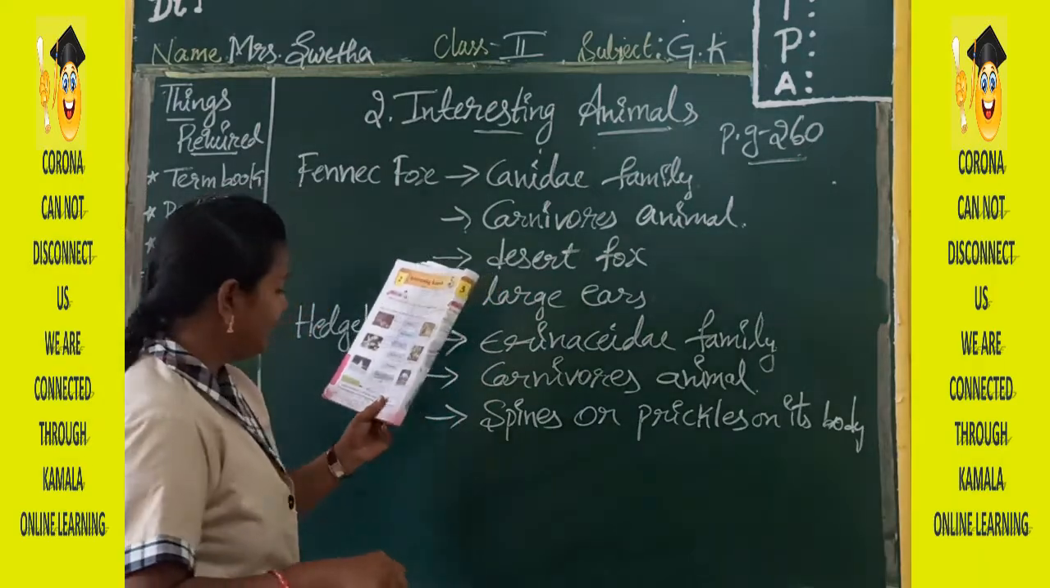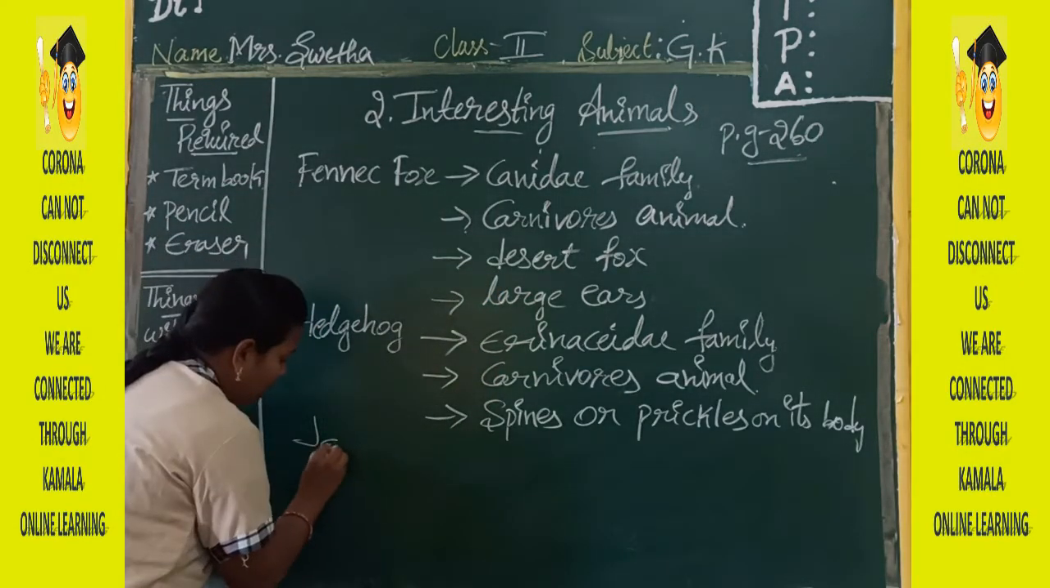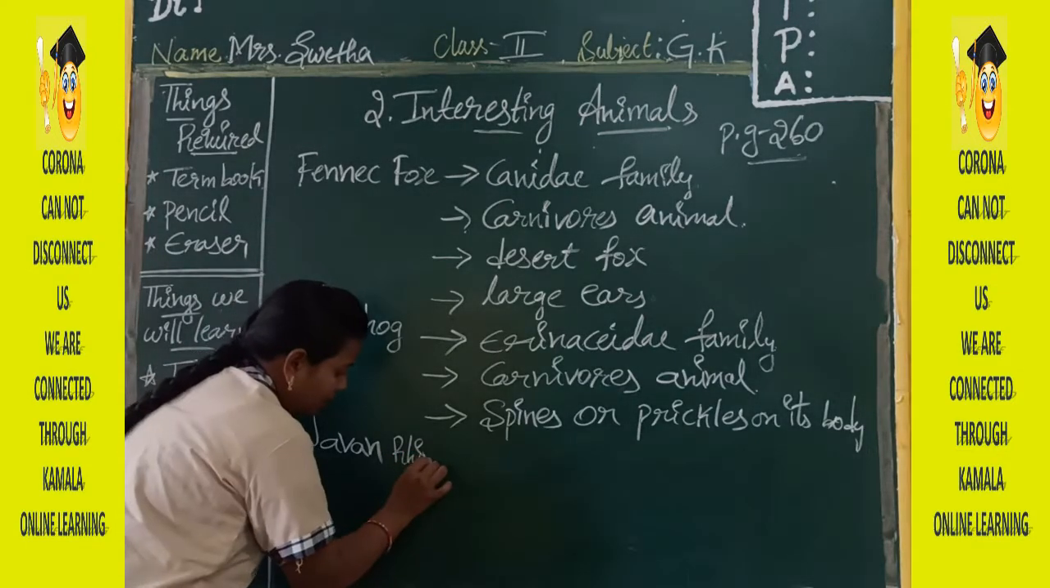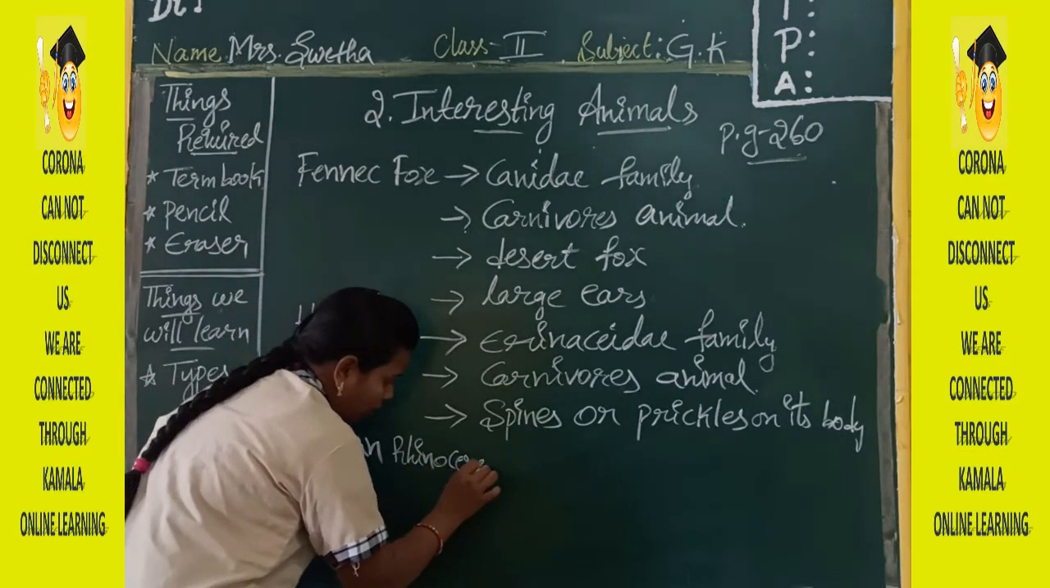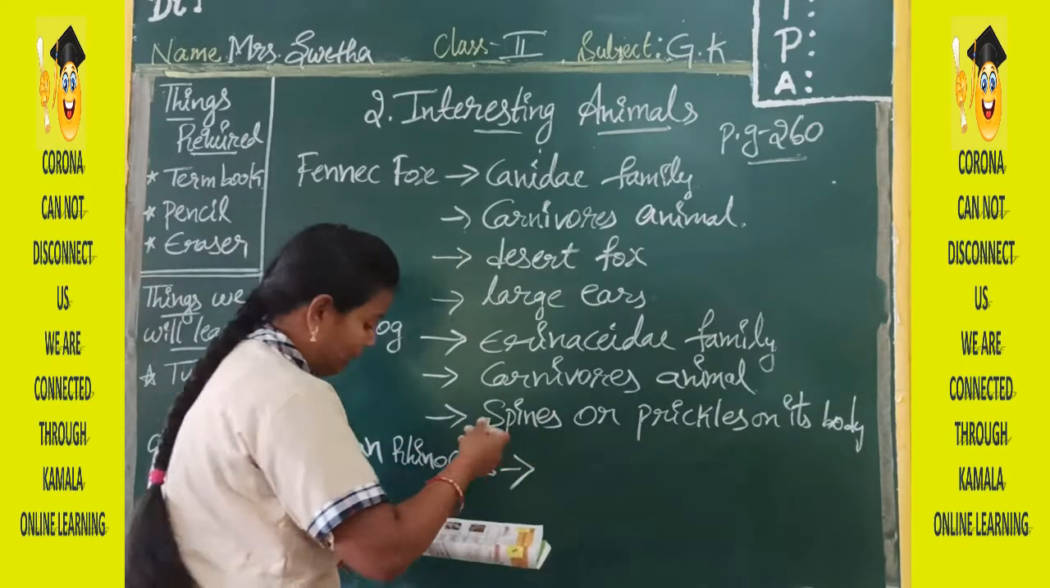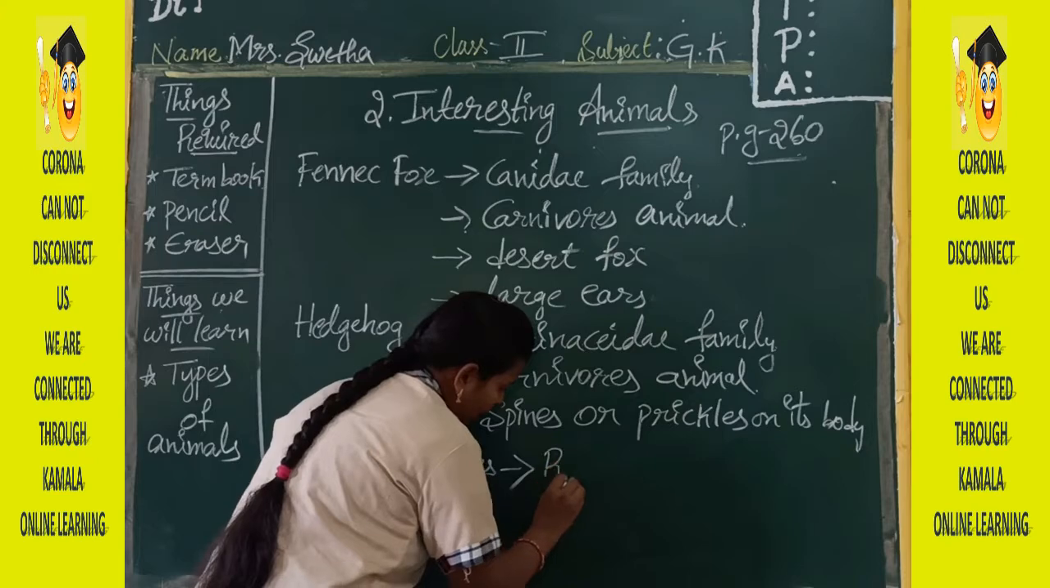Okay. Next, the next animal and the last animal is Javan rhinoceros. And this belongs to Rhinocerotidae family.